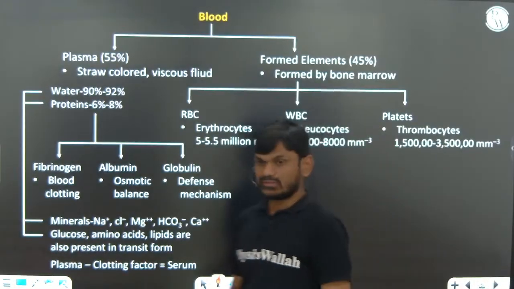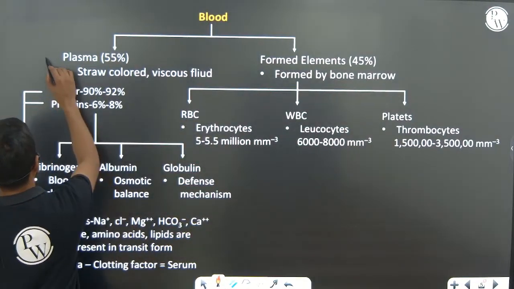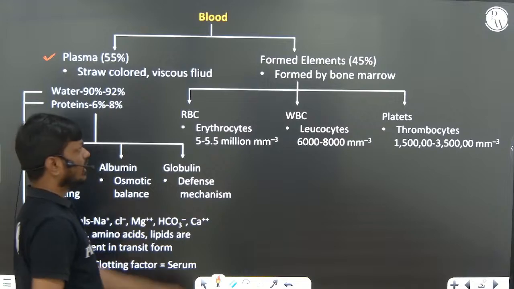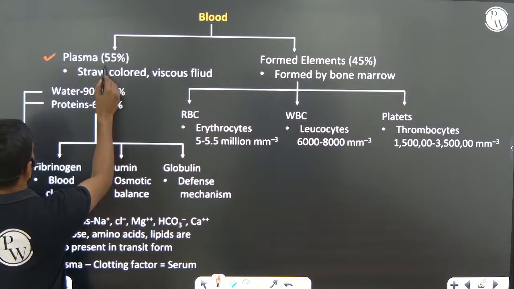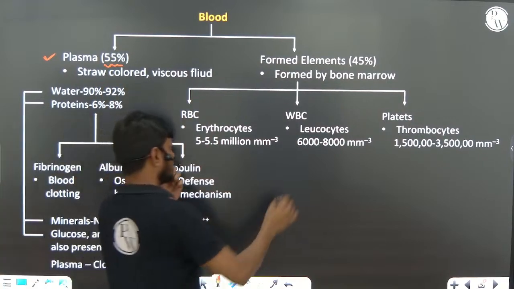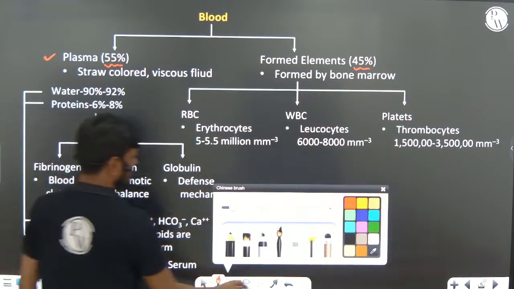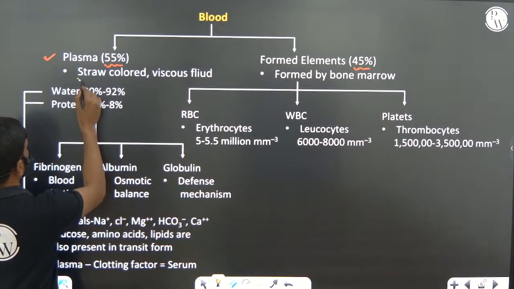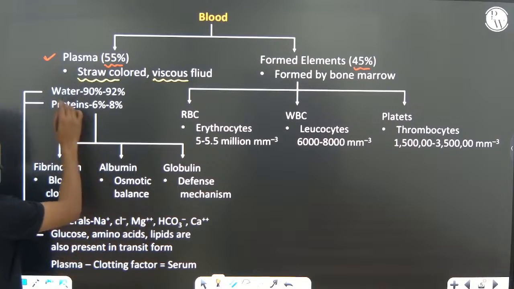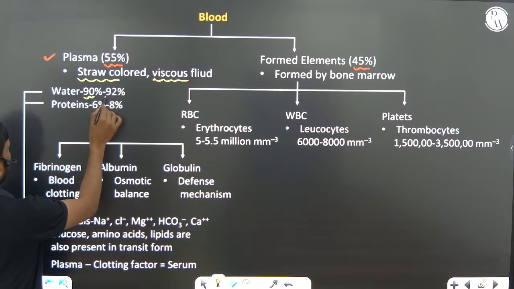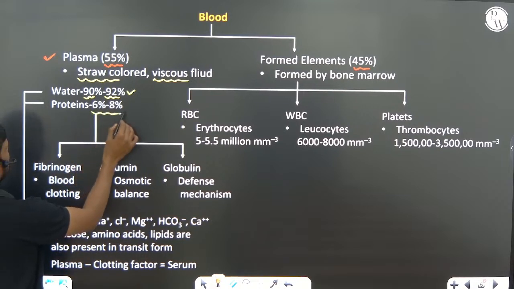Right. So the composition of the blood. The blood is formed by plasma, the liquid part, and formed elements. So 55% is plasma and 45% are formed elements. Plasma is a straw-colored viscous fluid, and it consists of 90 to 92% water, very important, and 6 to 8% proteins.